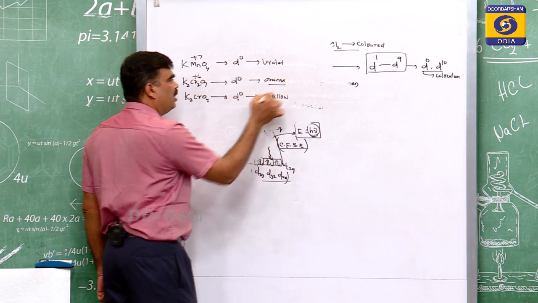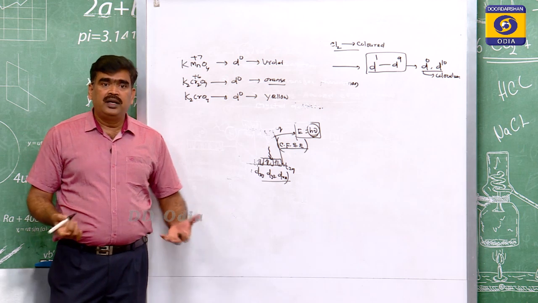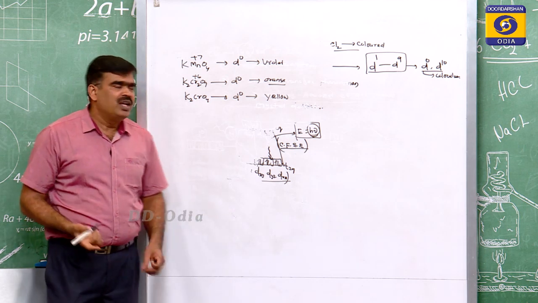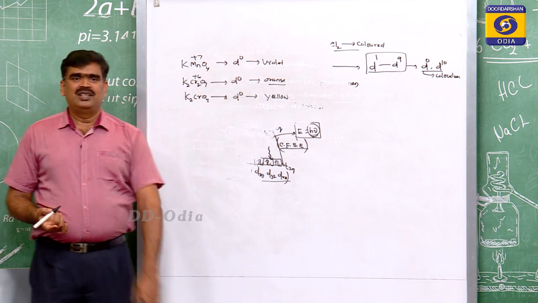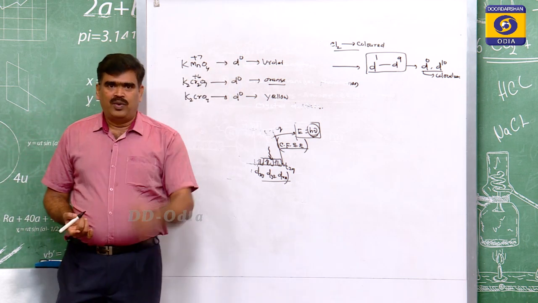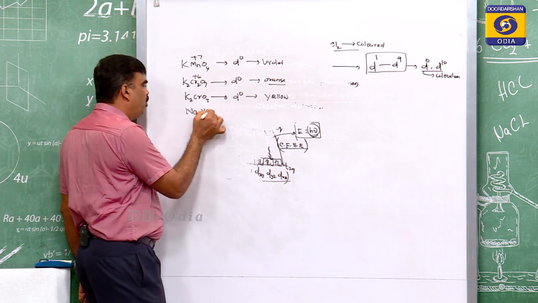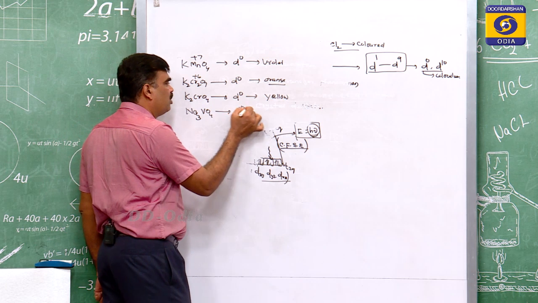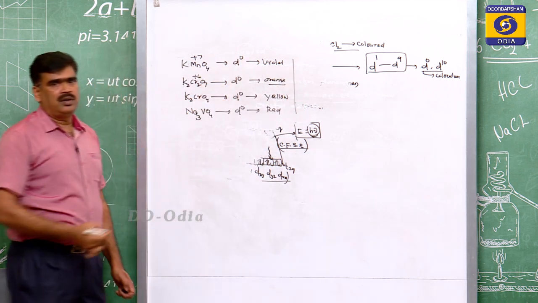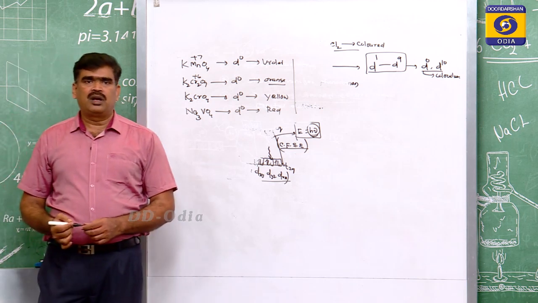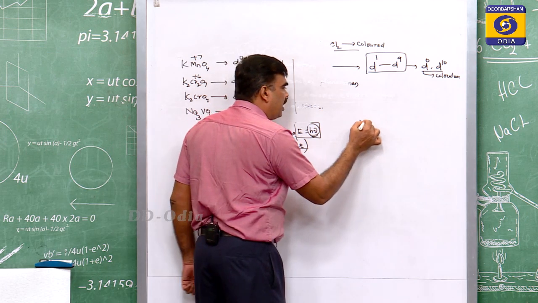You see, scandium chloride having a d0 configuration is colorless, and titanium dioxide having d0 is colorless. But here, even though they have a d0 configuration, they are still colored. What is the reason? Also sodium vanadate, Na3VO4, has a d0 configuration, and it looks red. Why? Because of a charge transfer phenomenon. How does that charge transfer phenomenon take place?